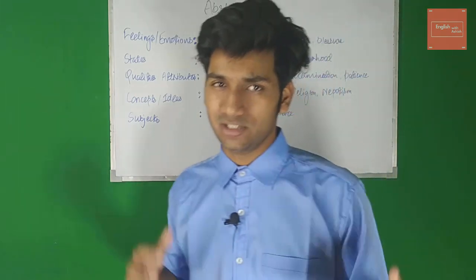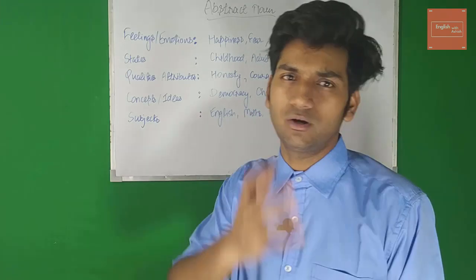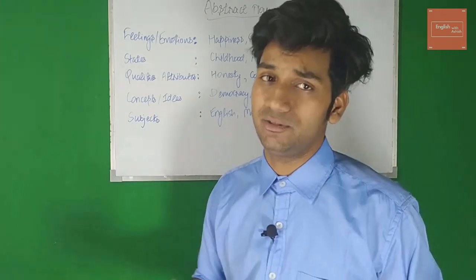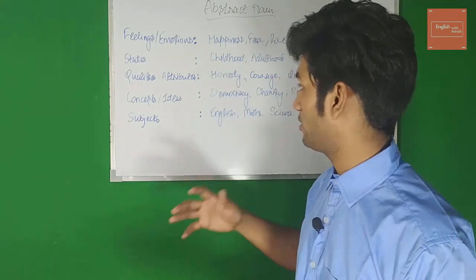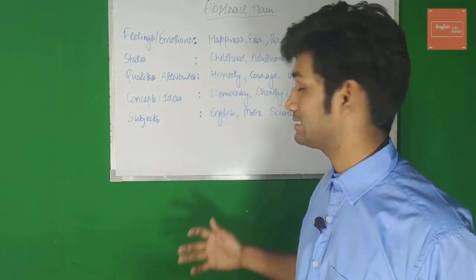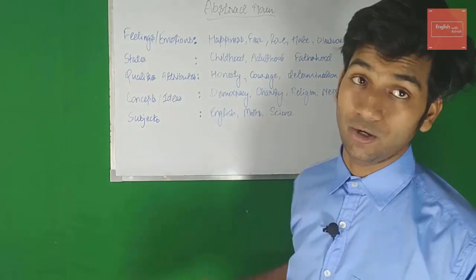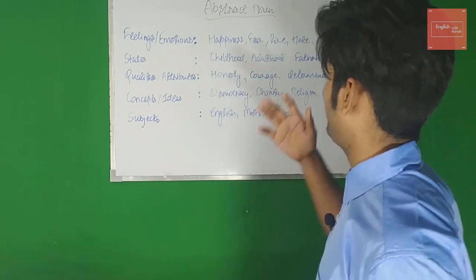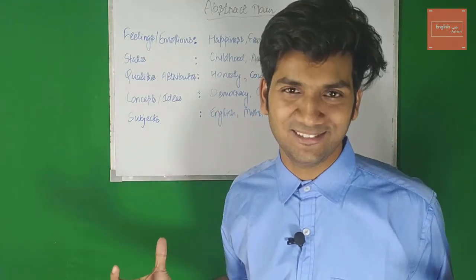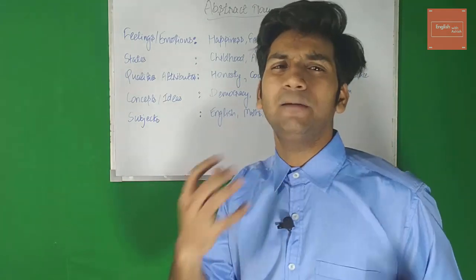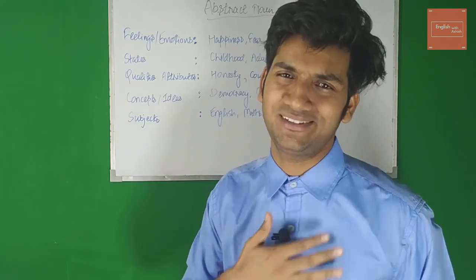So we have some categories here. These categories will make your life easy. You will know where all these abstract names are coming from. So we've got feelings or emotions, then states, then qualities or attributes, then concepts or ideas, then we have subjects. So we'll start with emotions or feelings. Now, happiness, fear, love, hate, pleasure, all these feelings or emotions are abstract. You cannot see them, you cannot touch them, you can only feel them using your heart.